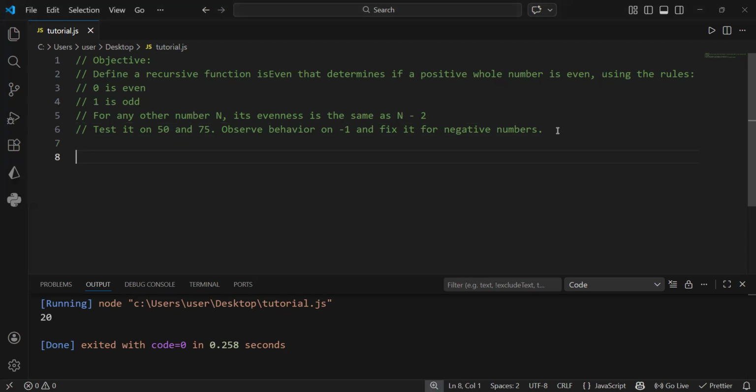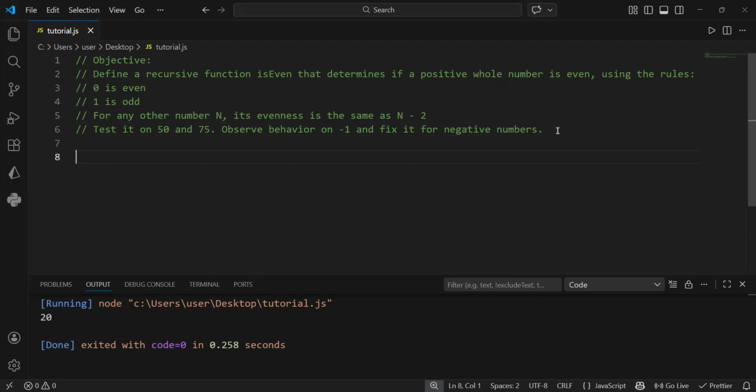But before I go on, you need to understand what recursion is. Recursion is when a function calls itself. That's what we taught in our day three. Now in is even, we check for the base cases, 0 and 1. If it is 0, we will return even. If it is 1, we will return odd. But if it is any other number, we are going to return n minus 2. So that's what we are going to do.